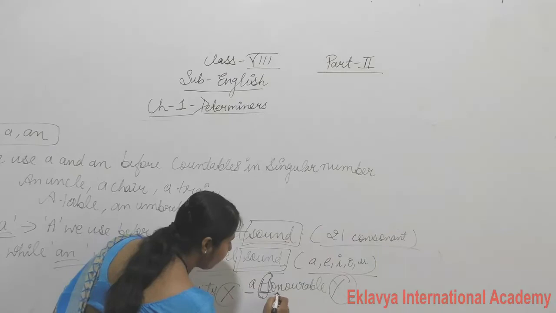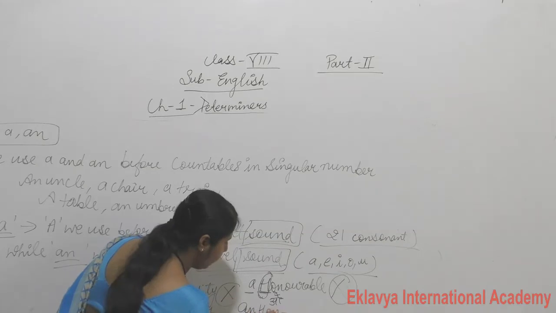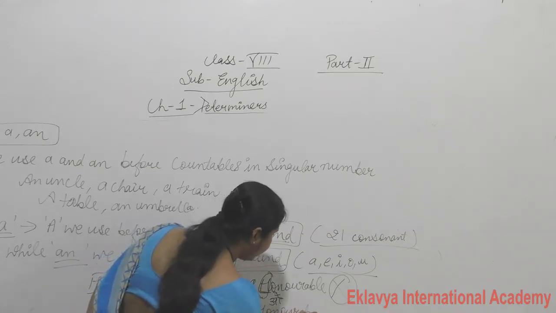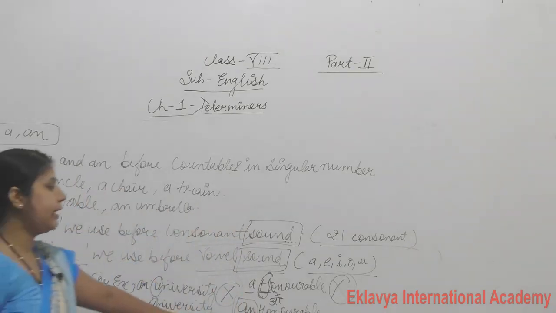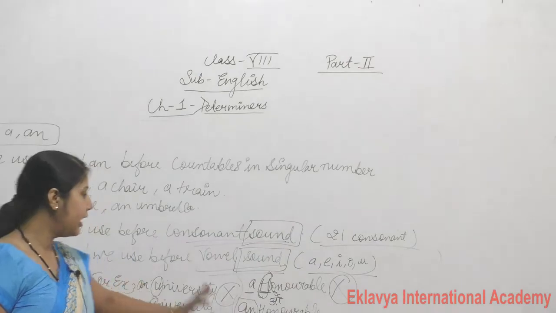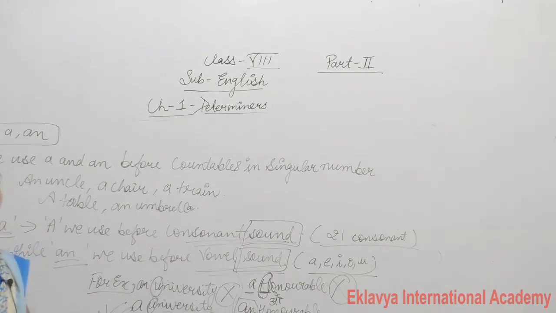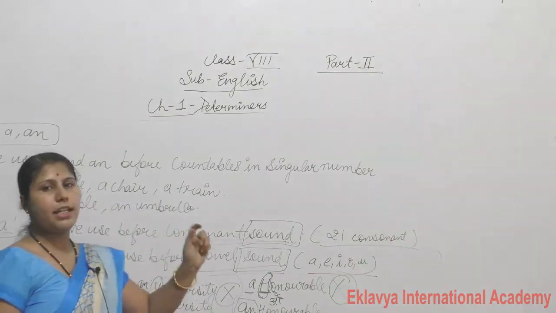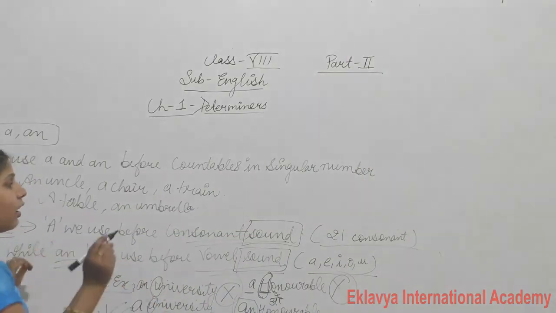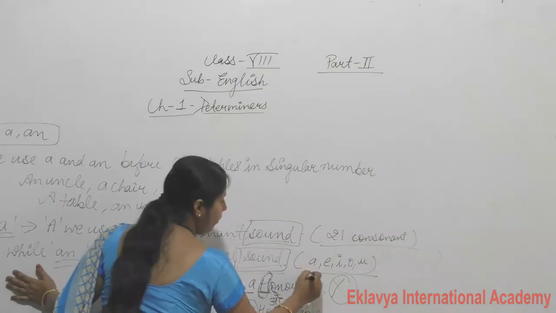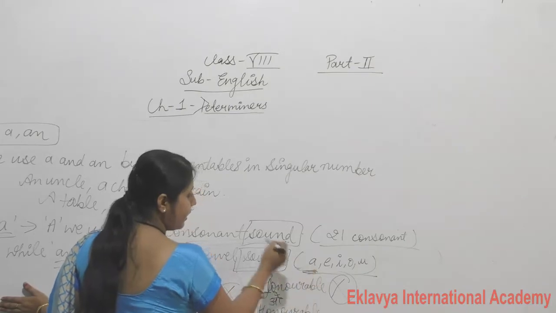So an honorable. So I think this difference is clear to you all. What is the difference between A and what is the difference between AN? And overall, we see consonant sound or vowel sound. We see the sound only, don't see the words. Okay, what we see? Sound, don't see the words.